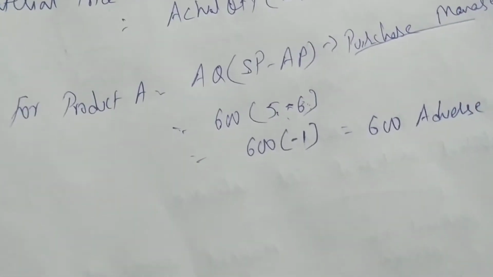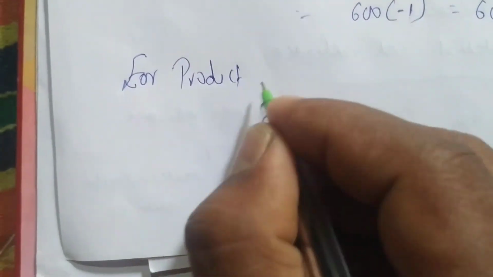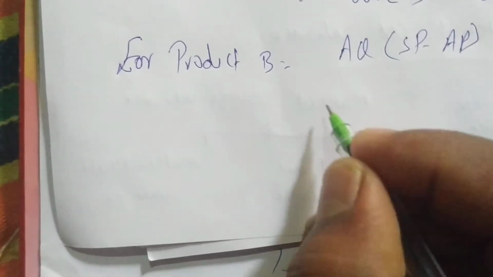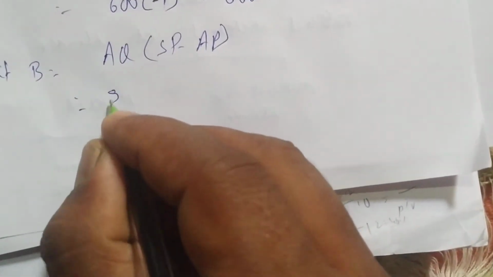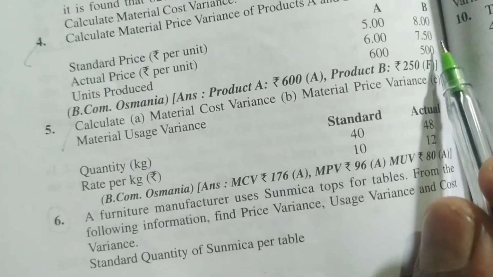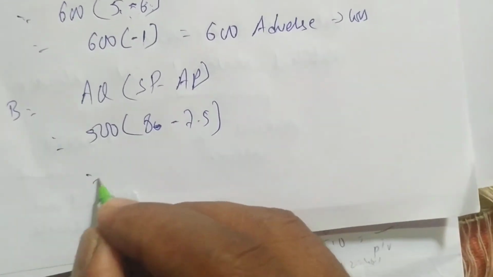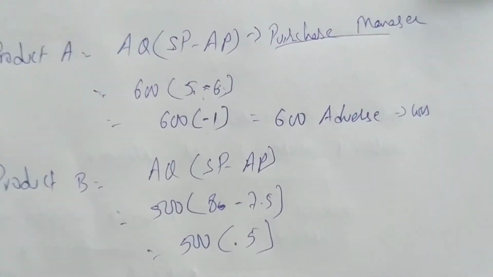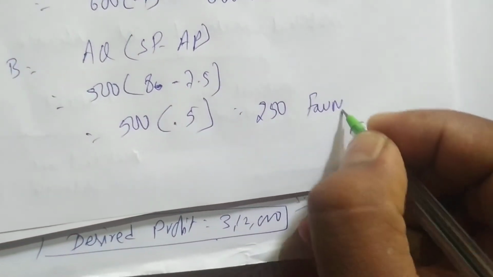For product B also we'll do, it's very easy. Same formula: AQ into SP minus AP. How much is AQ for product B? 500. Standard price is 8 and actual is 7.5. 8 minus 7.5, we get positive 0.5. So 500 into 0.5, we are getting 250. See, the answer is favorable. This is a profit.